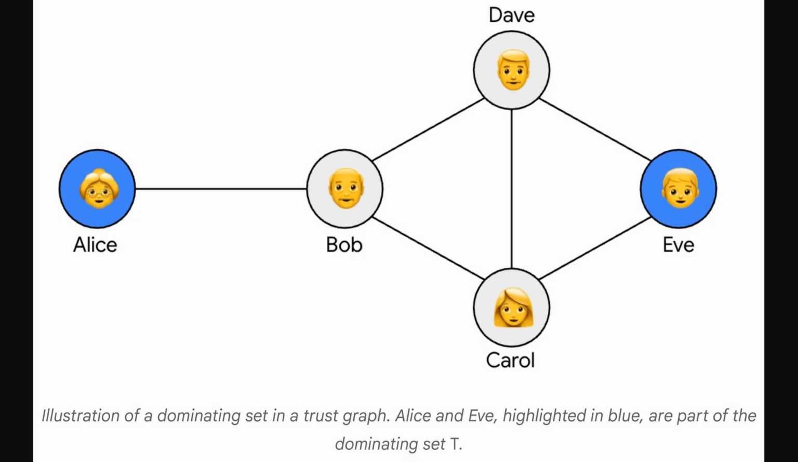Alright, so building on that idea of trust graphs, this diagram introduces a concept called a dominating set. We see the same network of Alice, Bob, Carol, Dave, and Eve. But here, Alice and Eve are highlighted in blue. They form what's called a dominating set, often denoted as T. A dominating set, in graph theory, is a subset of vertices, or users in this case, such that every user not in the set is connected to, or trusts, at least one user in the set. This idea is then used to build an algorithm for data aggregation while maintaining trust graph differential privacy.